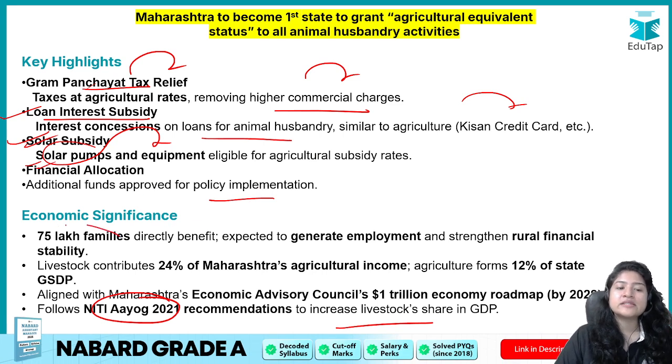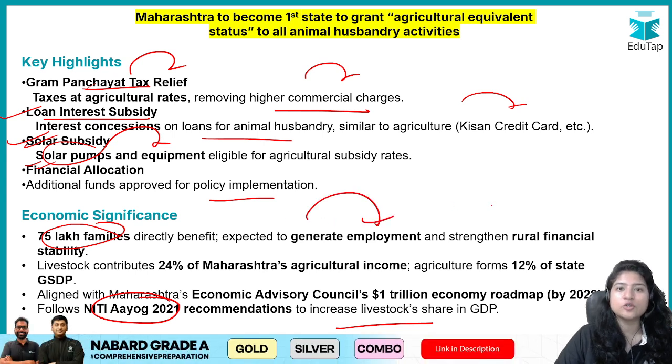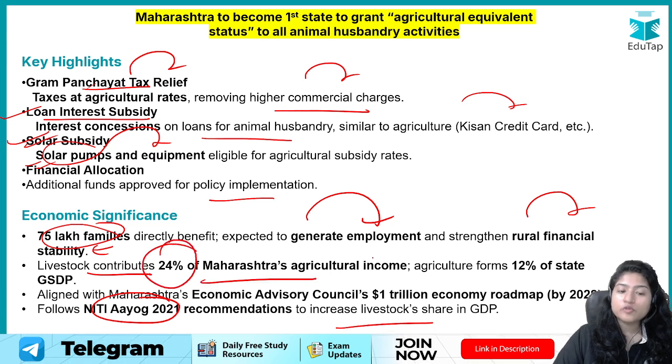What is the economic significance? 75 lakh families will be benefited. New people might enter this sector and rural financial stability will increase. Currently, livestock contributes 24% of Maharashtra's agriculture income, yet it was not given the same benefit, right?